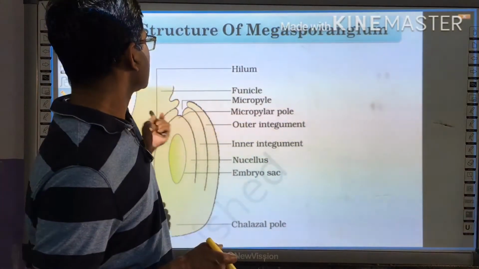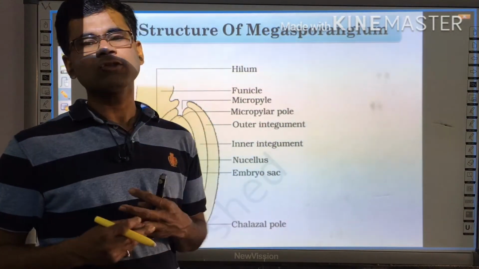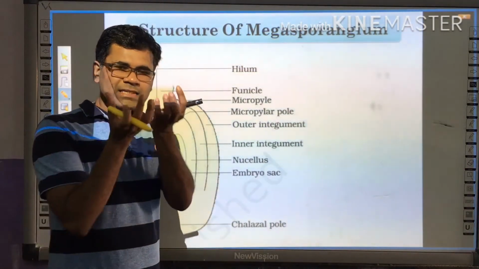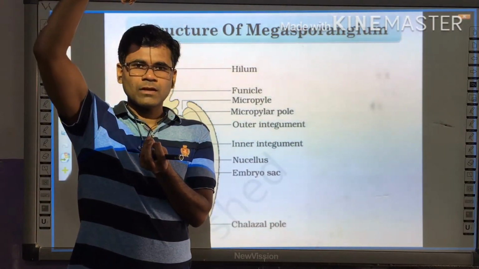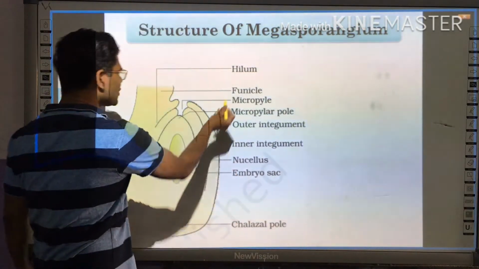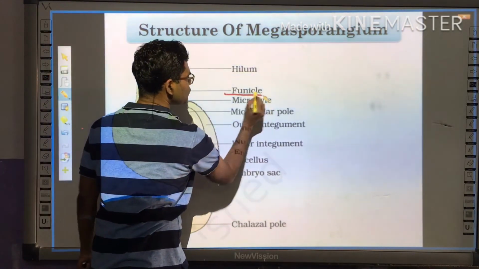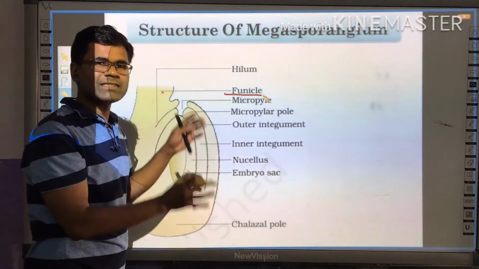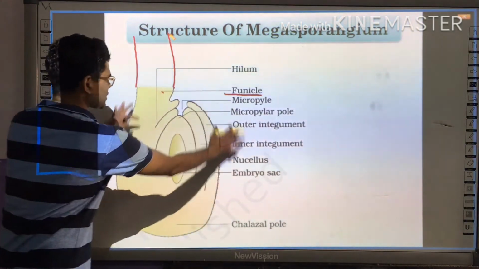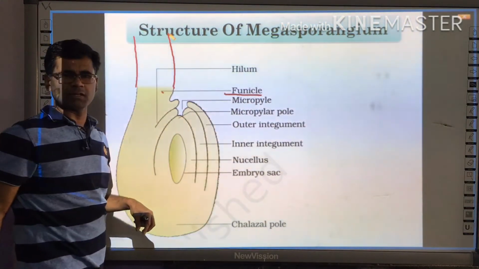Now let's have a look at the structure of the megasporangium. Megasporangium, in simple form, is also termed the ovule. The ovule is connected to the main stalk. From the main stalk, the ovule is connected by a long filamentous structure, and that long filamentous structure, as you can see here, this part, is called the funicle. So the funicle is the stalk. This whole structure is the ovule, and this ovule is attached to the main part through the funicle.